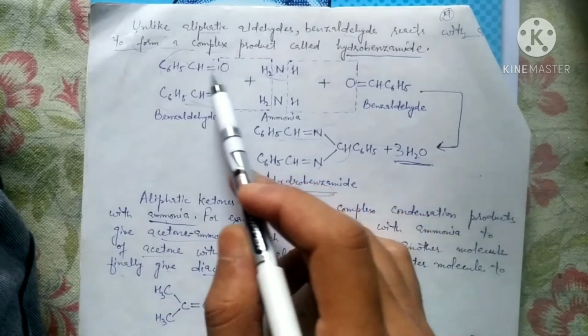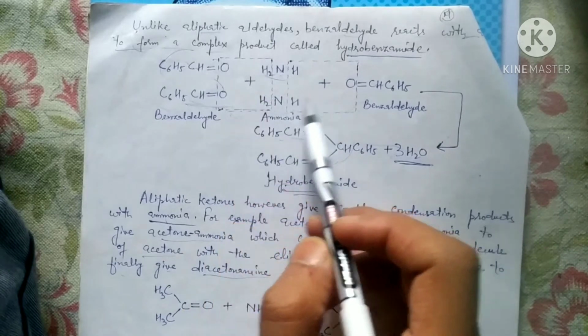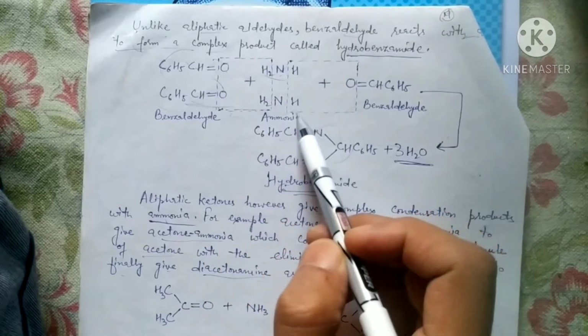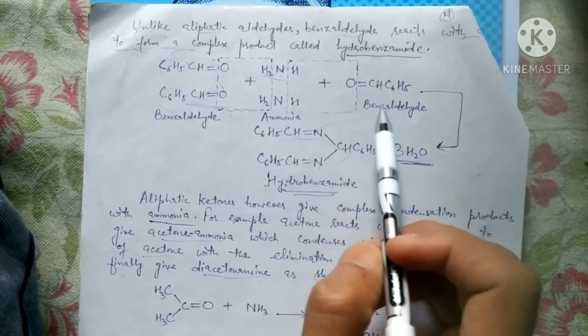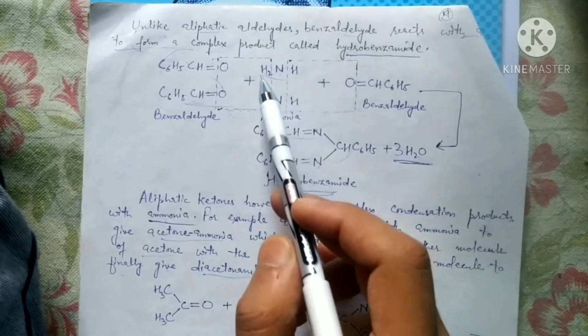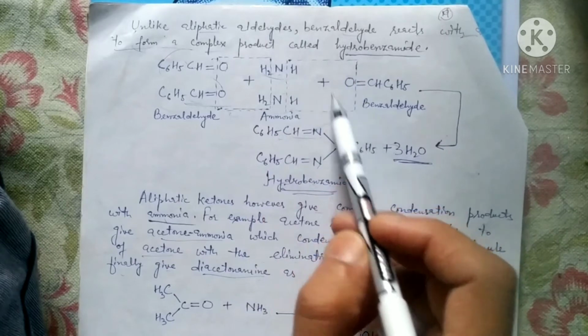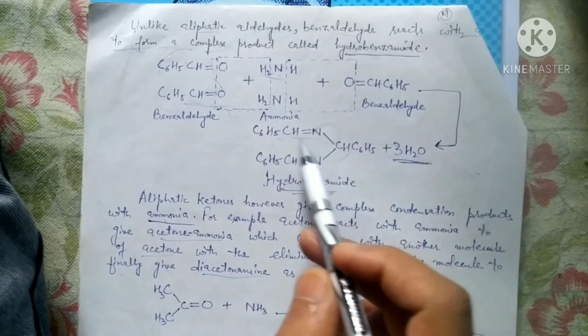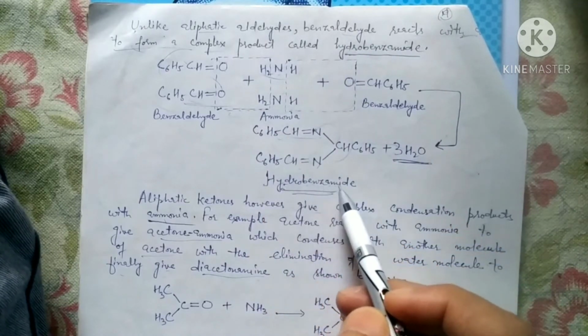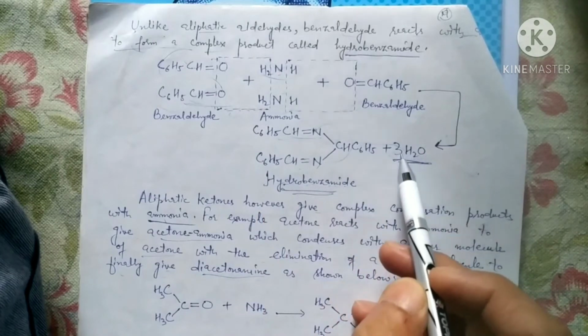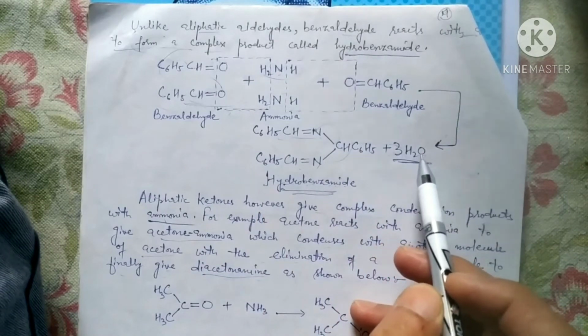So what is that way? This is shown here. This is a sort of condensation reaction where you are seeing that molecules of water are being lost here, giving this product hydrobenzamide. Okay, so with the loss of 3 molecules of water.